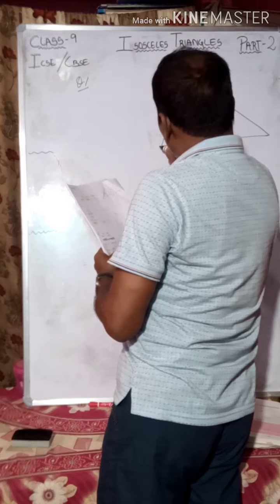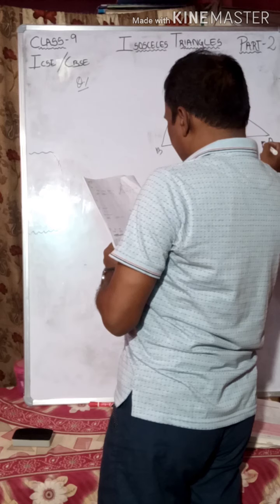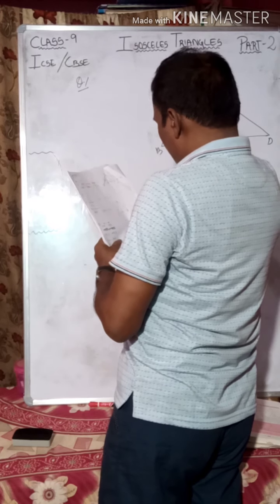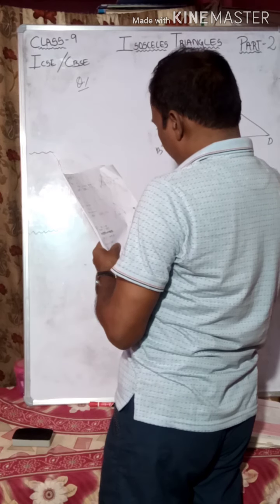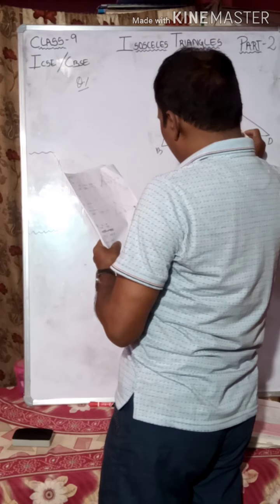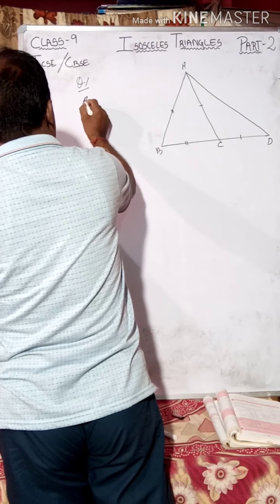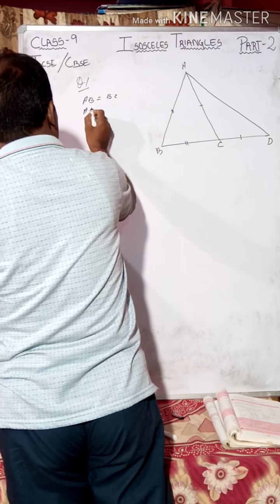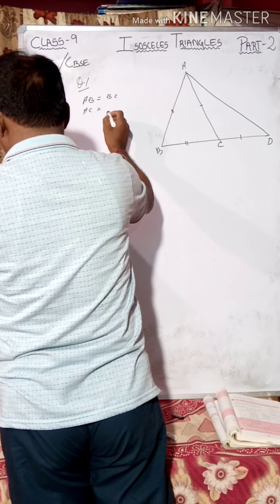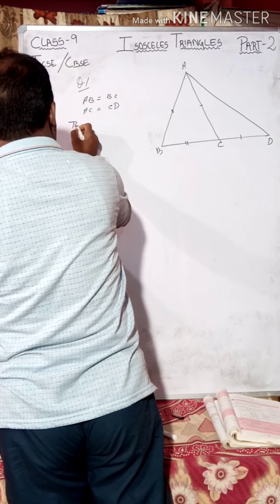A, B, C, and this is D. AB is equal to BC, AC is equal to CD. So given in this figure, AB is equal to BC and AC is equal to CD.